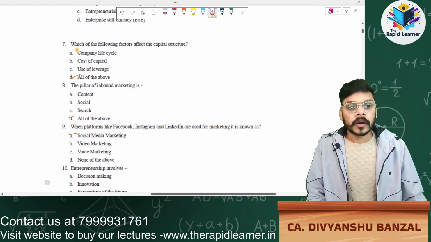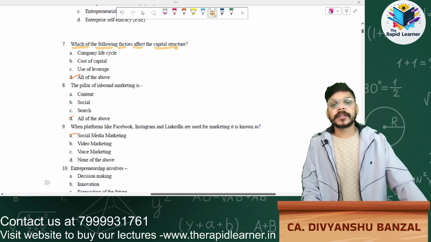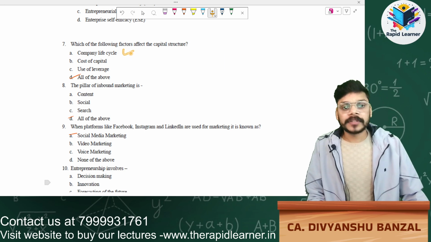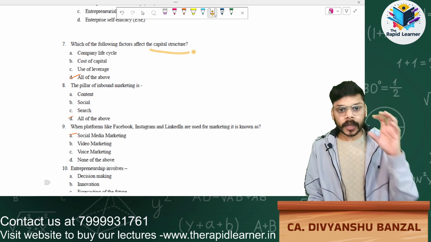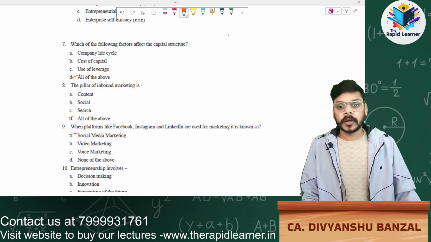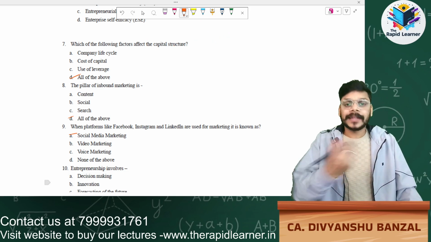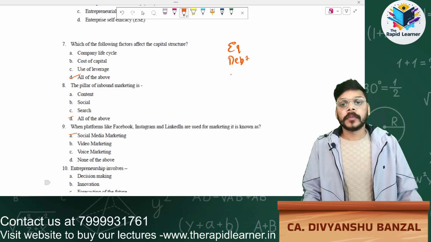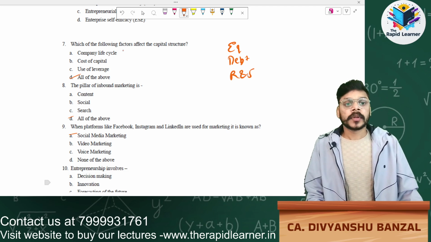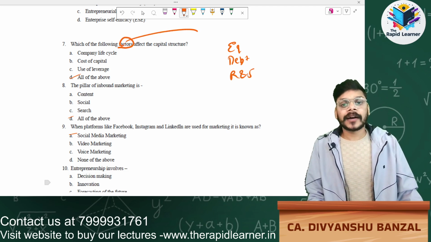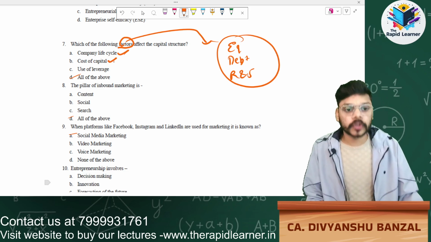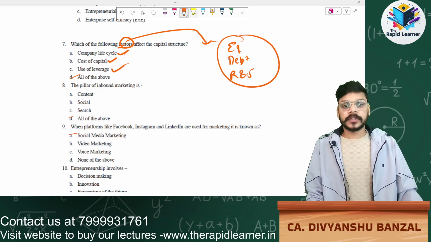Seventh question, which of the following factors affect the capital structure? This is also given in our book. Simple. Company's life cycle. Capital structure means from where I should raise funds: from equity share capital, or from debt, or from reserves and surpluses. So which of the following factors affect this capital structure? First one is company's life cycle. Yes. Second one is cost of capital. Third one is use of leverage. Yes. So the answer is all of these. This is also given in our book.